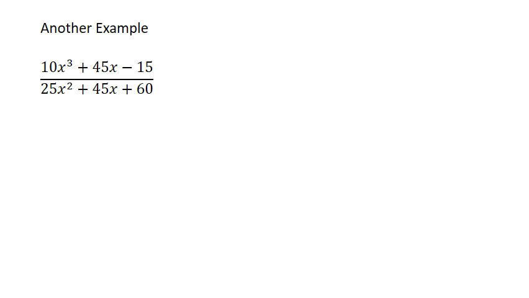We could only cancel them out if it said something to the effect of 45x times some other stuff and 45x times some other stuff. If the 45x's are out front being multiplied by everything else, then I could cancel them out. But I can't, because that's not the scenario that I have.